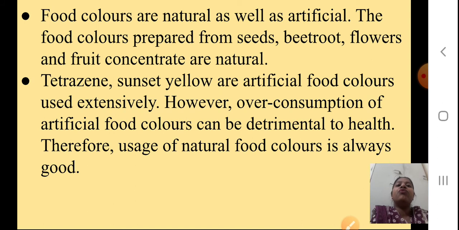Okay, now food colors are natural as well as artificial. The food colors prepared from seeds, beetroot, flowers and fruit concentrate are natural ones. Okay, tartrazine and sunset yellow are artificial food colors used extensively. So you should remember these names, students. However, overconsumption of artificial food colors can be detrimental to health, okay, means hazardous to health. Therefore, usage of natural food colors is always good.